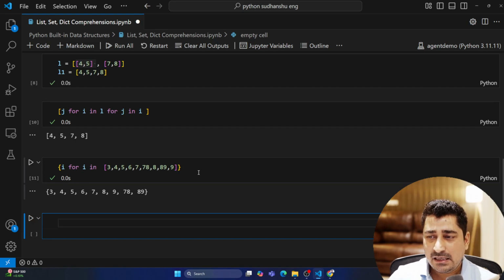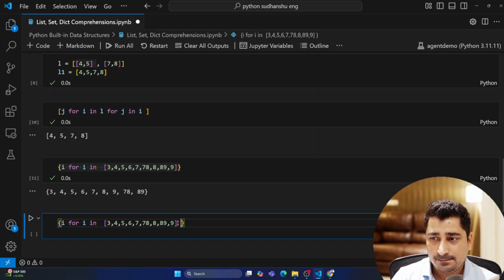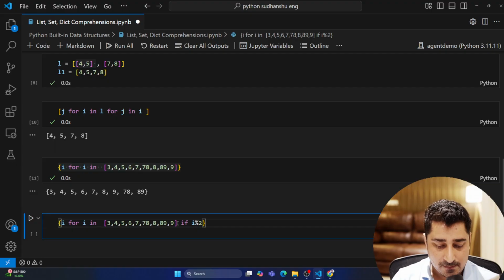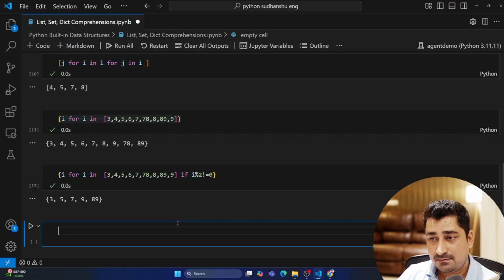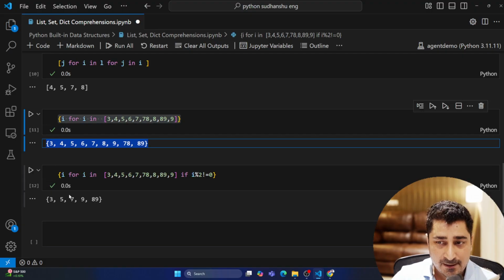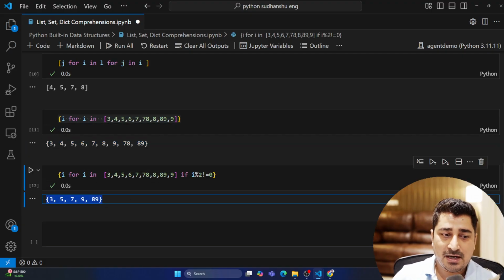That's fine. If someone asks me to return only odd numbers, so if i percentile 2 is not equal to 0, just odd numbers, I simply return the condition over here and it is going to return me a set. So I'm talking about a set comprehension here. Just like a list, I'm following along with the set comprehension. I'm not doing anything different over here, guys. A very simple approach I'm implementing in this particular place.